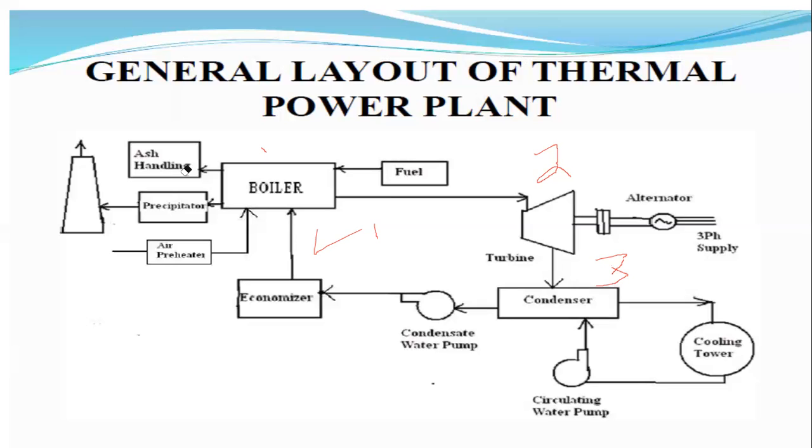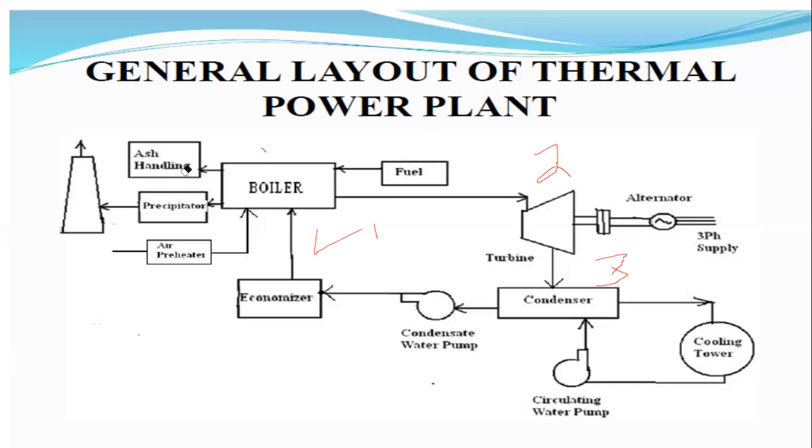Further, the output of the boilers will be given to the turbine blades. What are the turbine blades? By rotation of the turbine blades, we generate mechanical power.